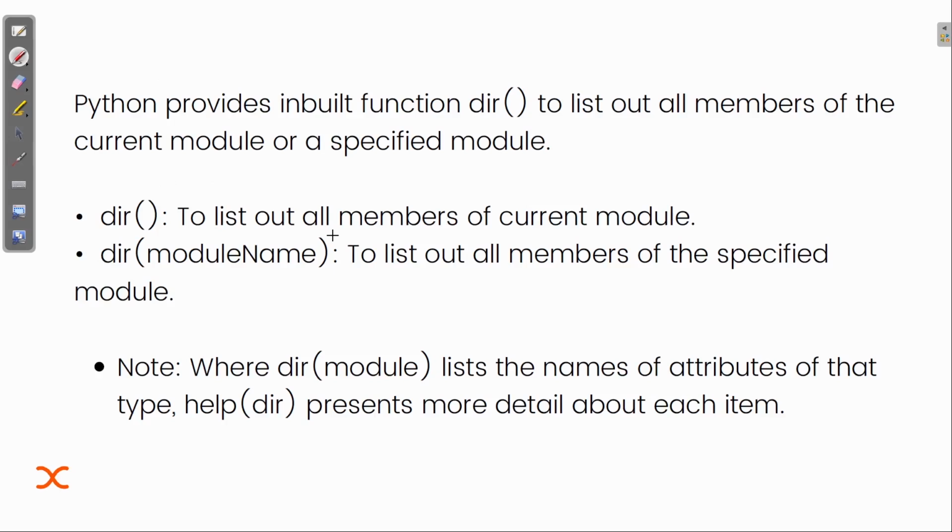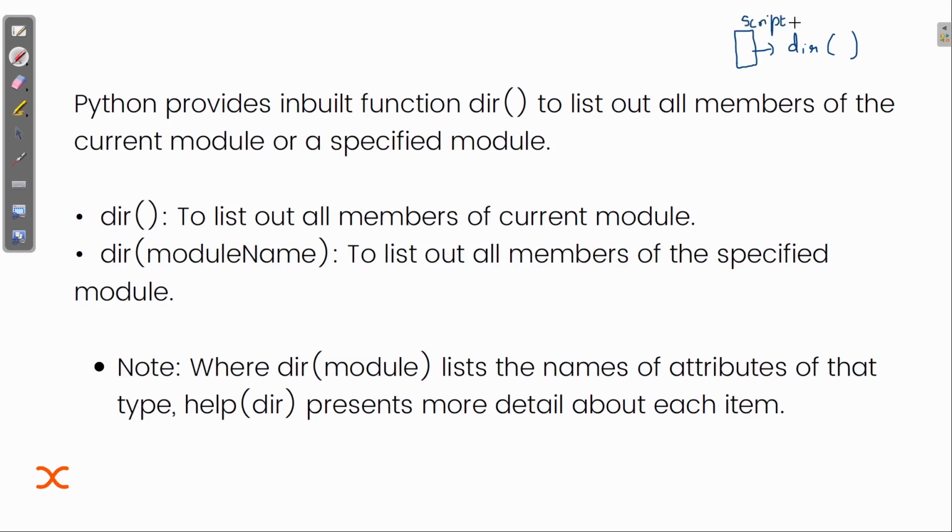Suppose we are inside a module, we are executing this module, and I want to use this dir function. I can simply write dir and then print it. Now what will happen here is it will list out all the members of the current module in which we are working, or you can say we are working in a script.